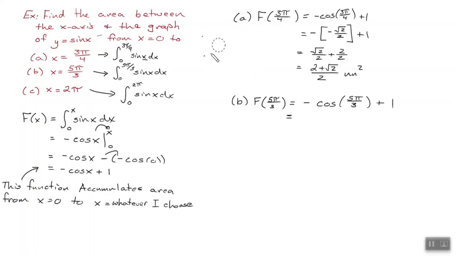With this, we can take a unit circle quiz someday. It will not be today, but we do need to make sure we know them. You have to know these. Cosine of 5 pi thirds is 1/2 is what we know it to be. Negative 1/2 then, plus 1 is what? 1/2. The area here is 1/2 unit squared.